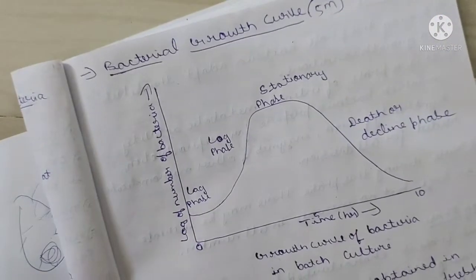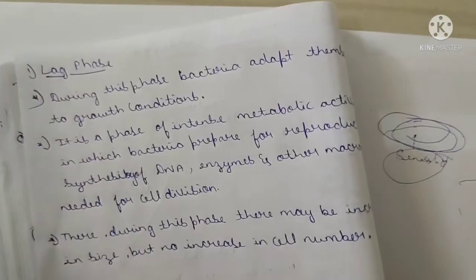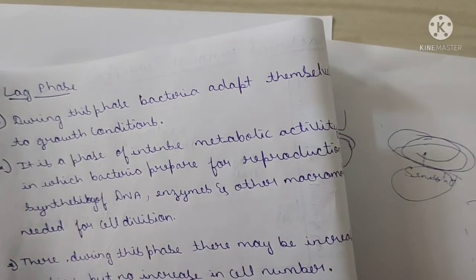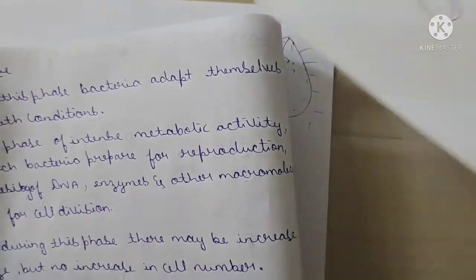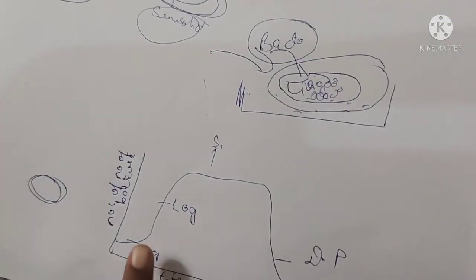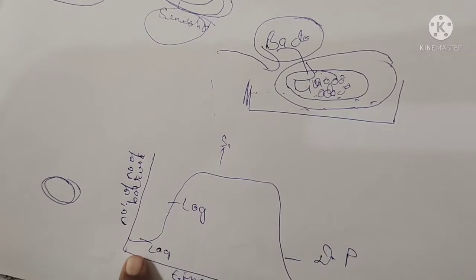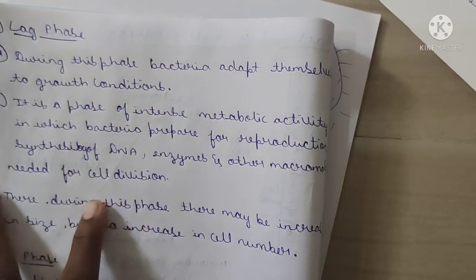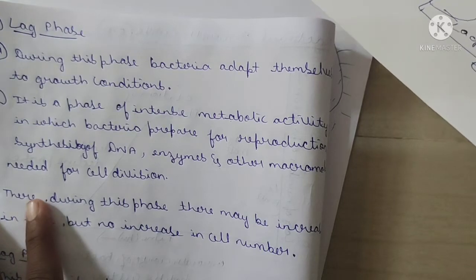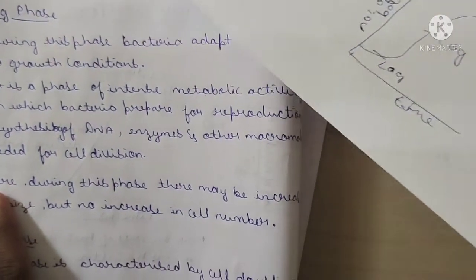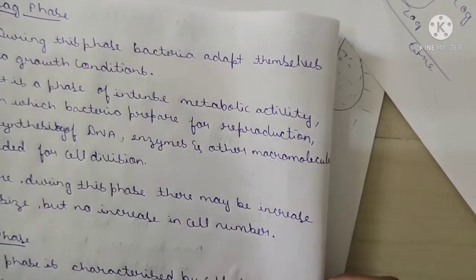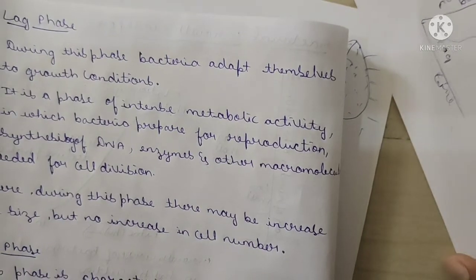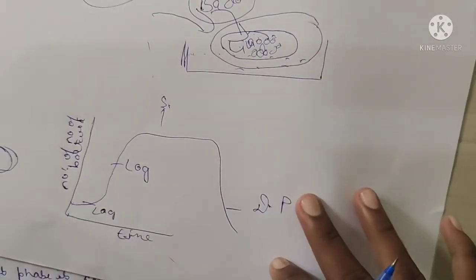Let's study the first one. What is this lag phase? See here, what happens in the lag phase, my dear brothers and sisters? During this phase bacteria adapt themselves to growth conditions. It is the initial condition of the growth. Here the bacteria adapt to the growth conditions, and it is a phase of intense metabolic activity in which bacteria prepare for reproduction, synthesizing DNA, enzymes and other macromolecules needed for cell division. Here in this lag phase, my dear brothers and sisters.